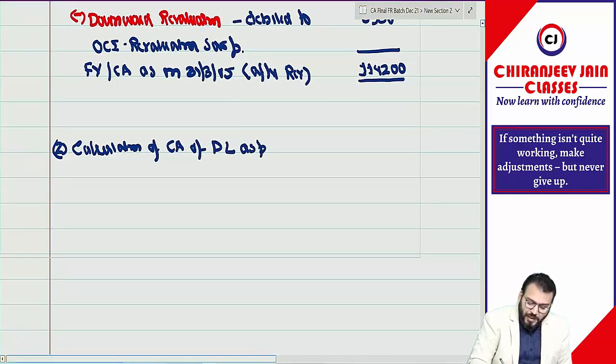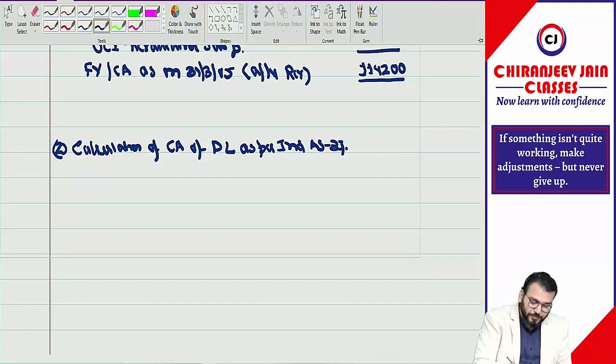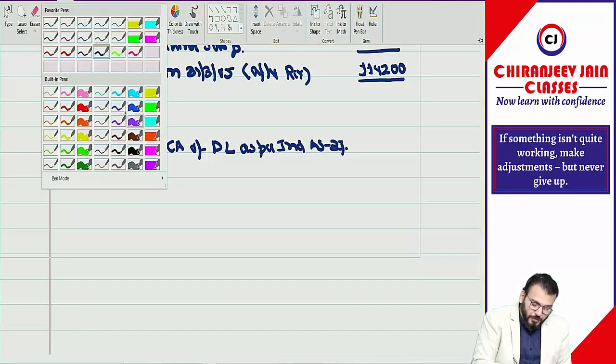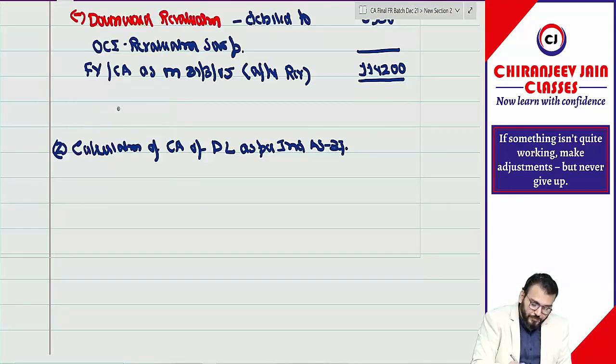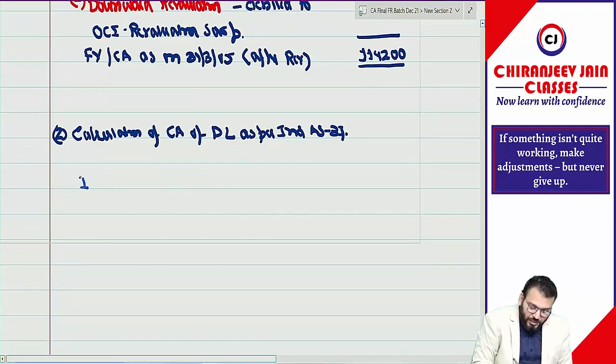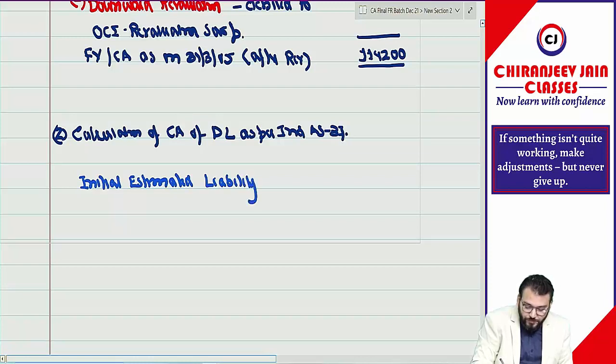Can you see we are calculating this as per Ind AS 37? What is the initial estimated liability, how much? 10,000.